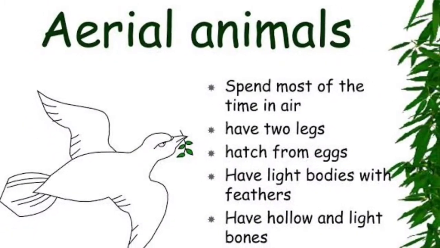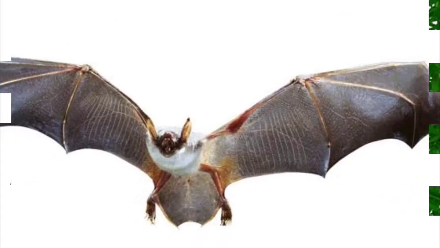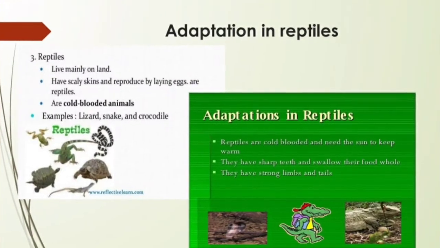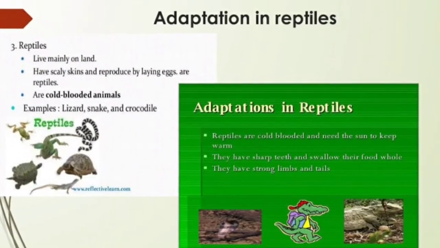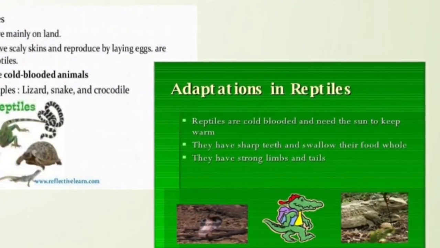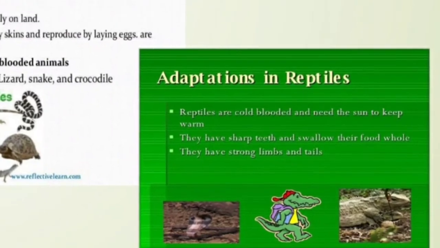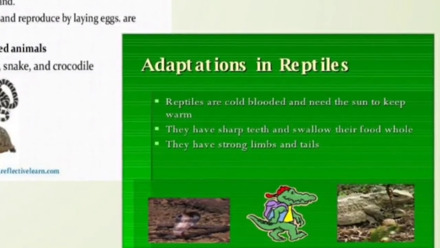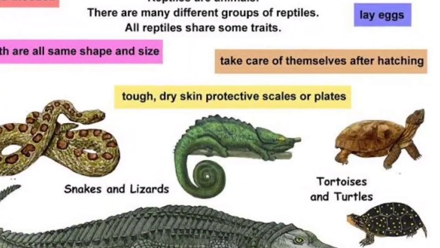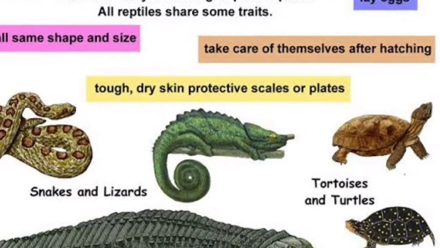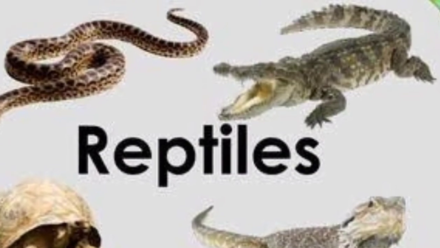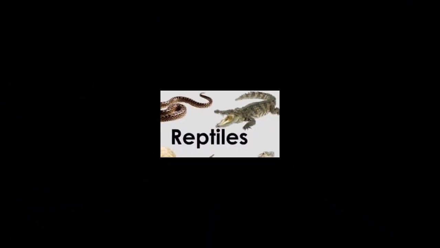Bats can fly with the help of a patagium, a thin fold of skin between their forelegs and hind legs. Adaptation in reptiles. Animals like house lizard, garden lizard, crocodile use their muscles for creeping. Similarly, they show adaptation in skin, soles of feet, body color, etc. For example, the house lizard and monitor lizards have clawed toes and thin soles, whereas snakes have a scaly skin.